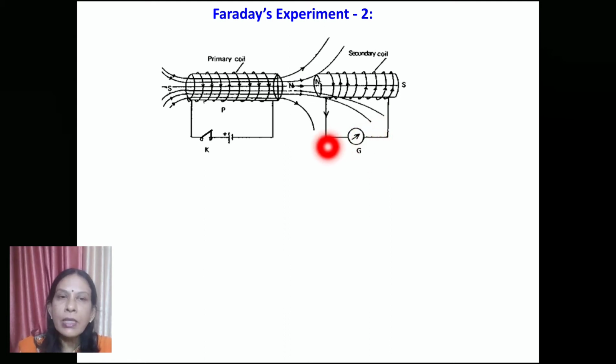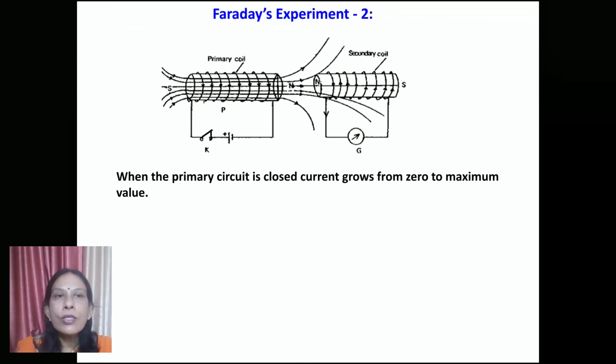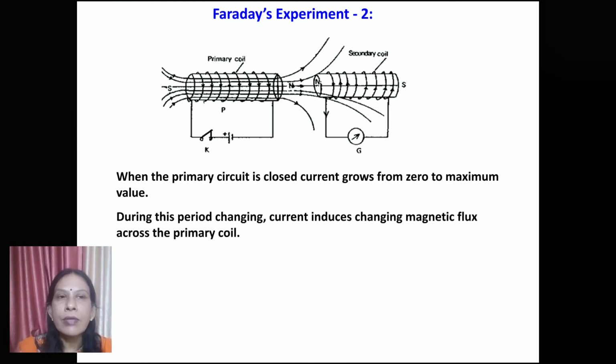What does it mean? That when the current starts growing from 0 to maximum value, the flux starts increasing. And when the flux starts increasing in the primary, the flux will also increase in the secondary. Means there is a change in magnetic flux when the current starts growing in the circuit from 0 to maximum value.